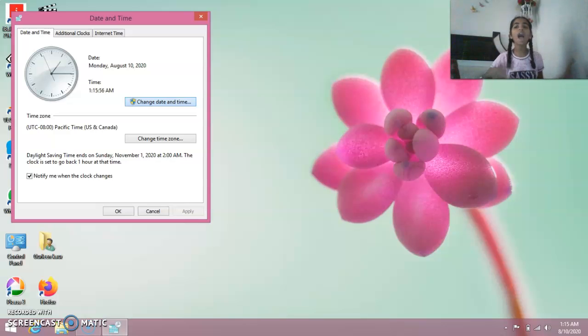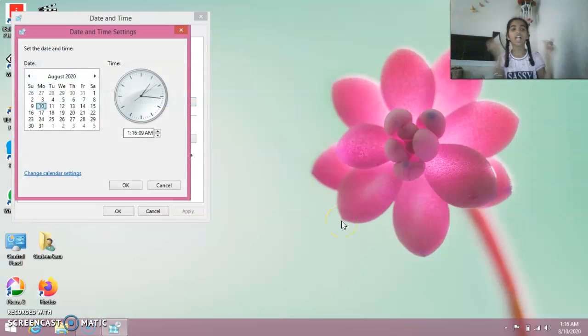And if you have two PC accounts, this thing will appear on your screen. Say yes to it. And then you have to change the date first, and then get your cursor to the hours, change the hours, get your cursor to the minutes, change the minutes, get your cursor to the seconds and change the seconds.